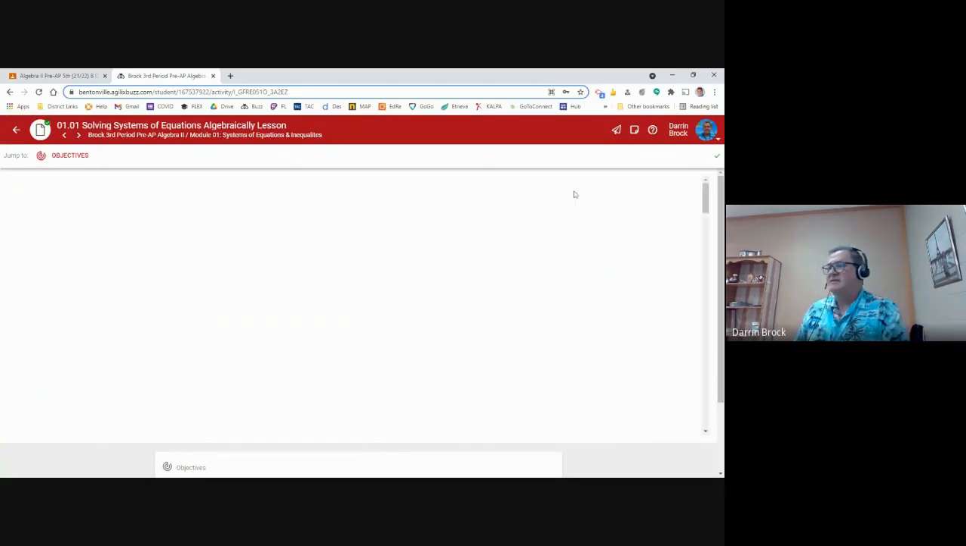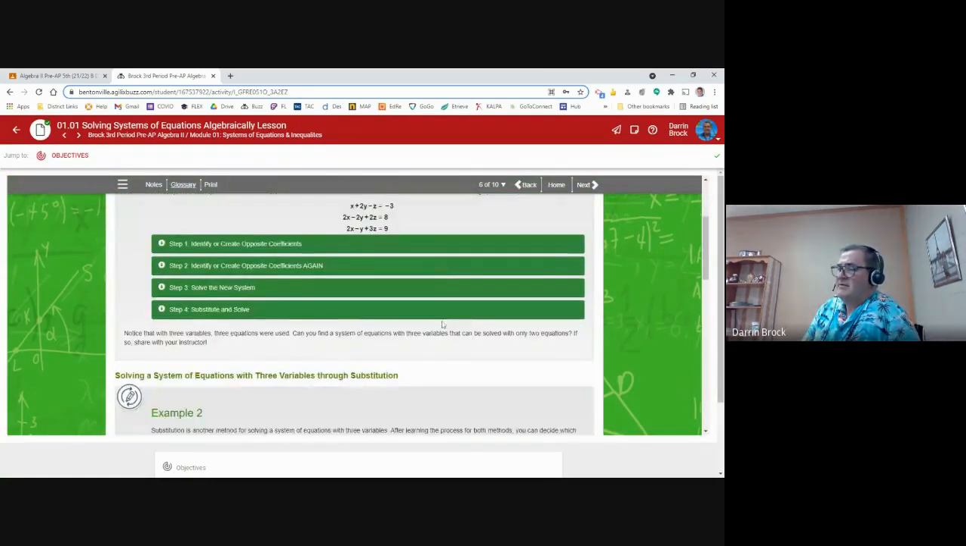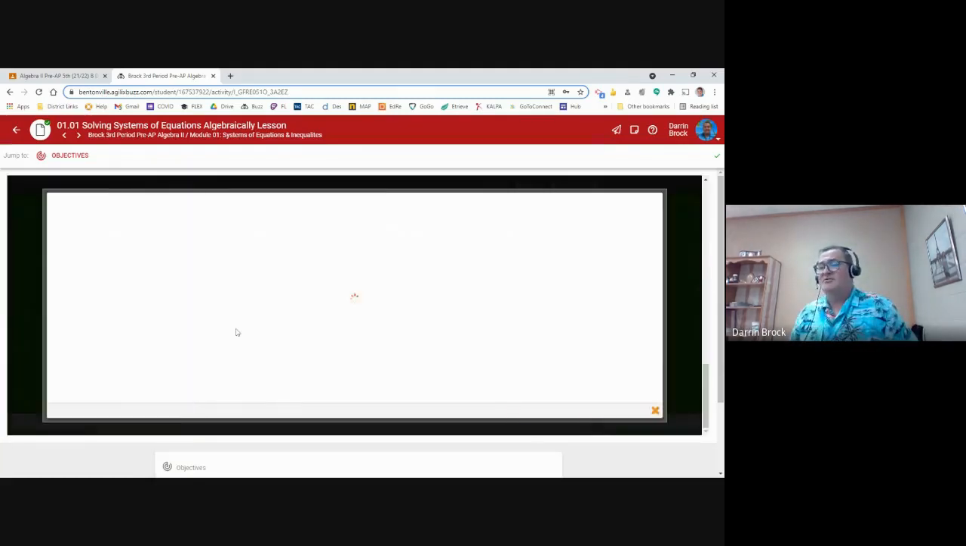When we get to page 6, I think is when it starts giving us some practice problems. Oh, no, we got a little bit more here. All right, on page 6 is the lesson summary. Notice there's 10 pages. So after this, we've got several pages of practice problems to where you can go through and make sure you understand what you're doing.